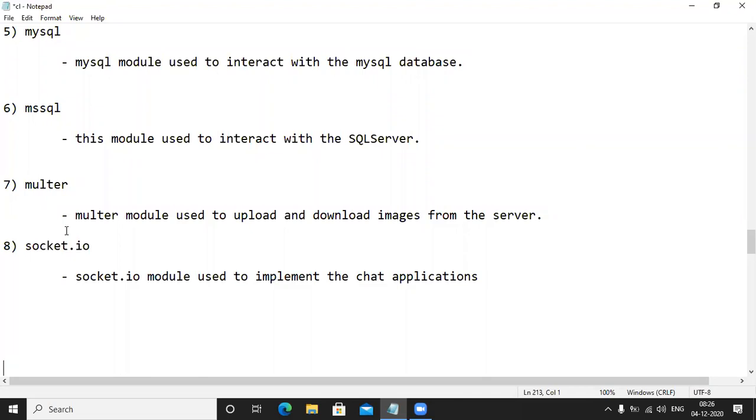CORS. Have you heard about the CORS issue? Cross-origin resource sharing error. Have you heard about it, guys? Otherwise, I will explain it through an example.